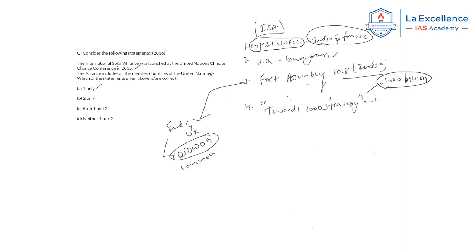We want to reach 1000 million people with clean energy solutions. Next, we need to generate 1000 gigawatts of solar energy. We need to remove 1000 million tons of CO2. These are the targets mentioned in the Towards 1000 strategy. This is a keyword you have to remember.